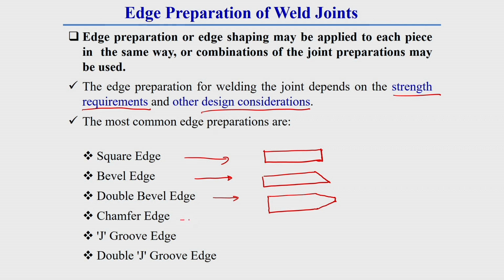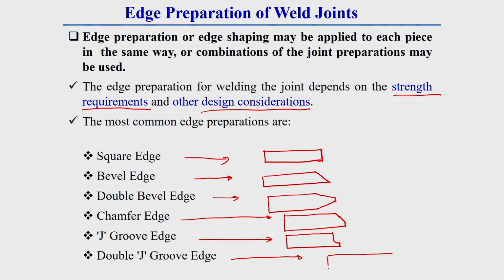Then in chamfer welding, the chamfer edge preparation looks like a bevel with a root face. This is generally the chamfer type of edge preparation. There can be J groove edge preparation. In J groove edge preparation, the edge of the plate looks like this, that means a J shape, and this can be double J groove also.